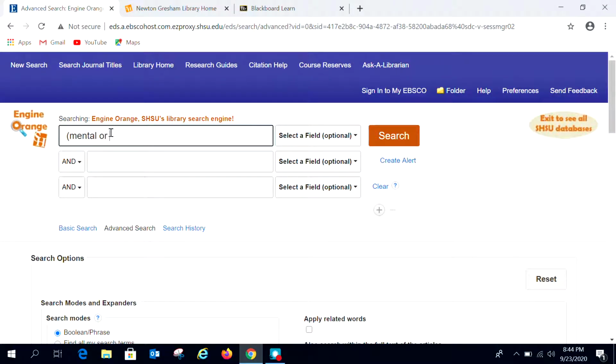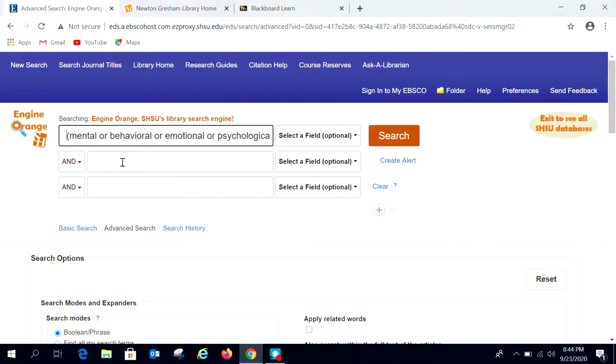I'm going to use mental or behavioral or emotional or psychological and health. So this search will be looking for mental health, behavioral health, emotional health, and psychological health, all within the same search.